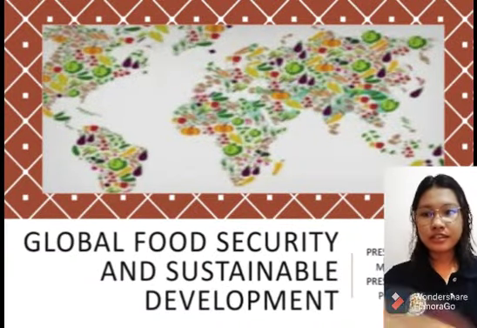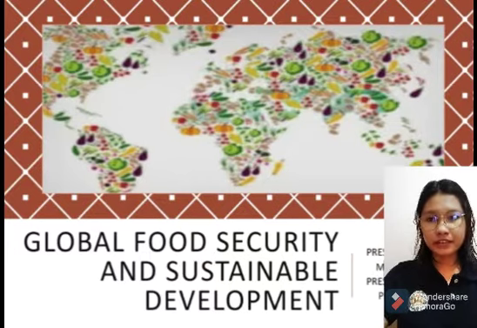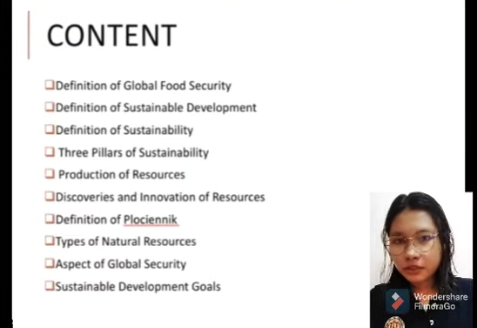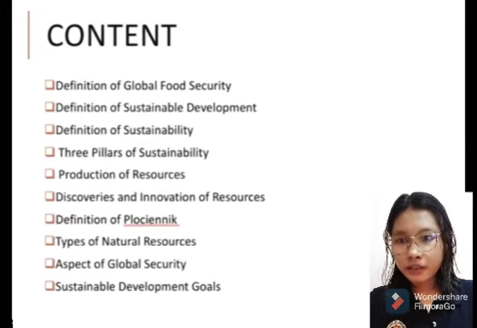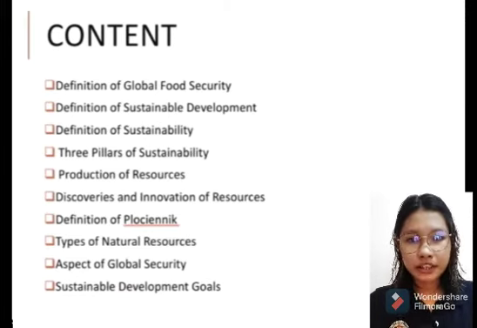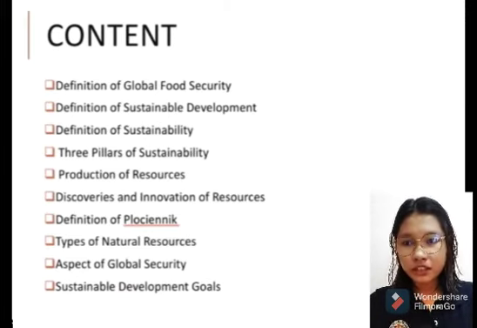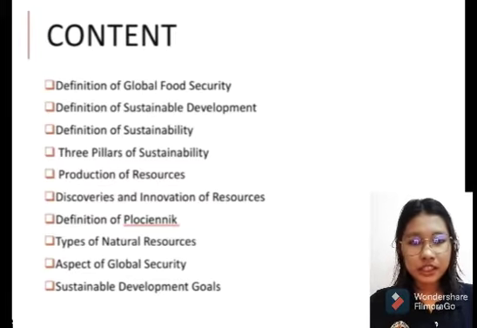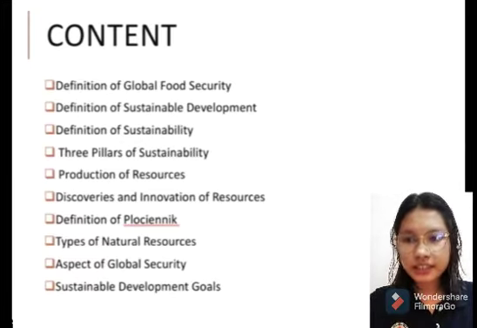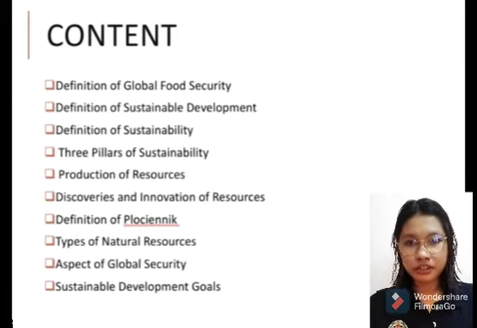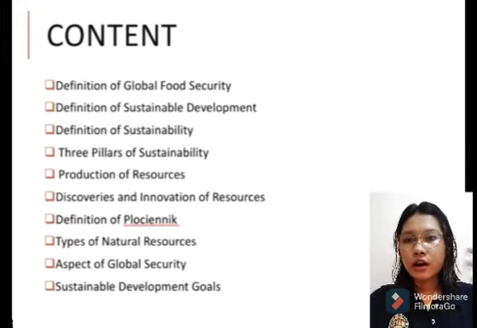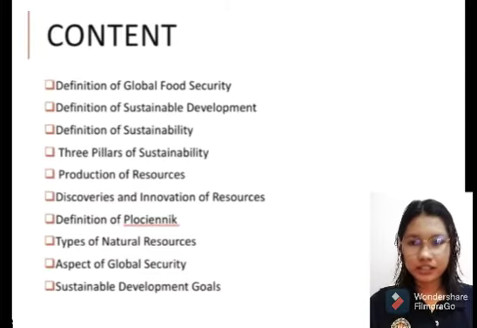Today, our discussion is all about global food security and sustainable development. So, I'm going to introduce to you the content of our discussion. It will begin with defining global food security, then the definition of sustainable development, the definition of sustainability and its three pillars, then production of resources, discoveries and innovation of resources. Then we are going to define what is oceanic, then types of natural resources, aspects of global security, and sustainable development goals. Okay, so that's all our content for this discussion.